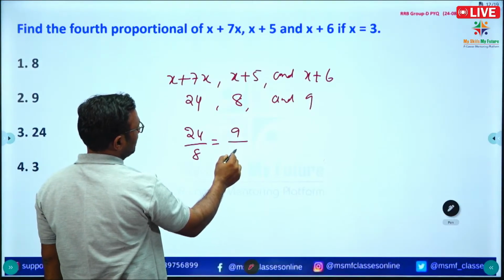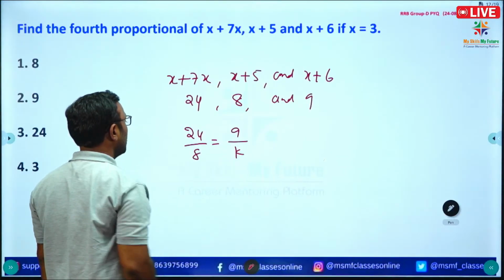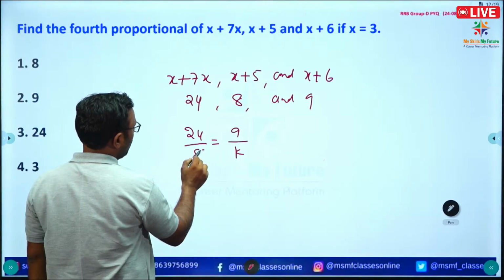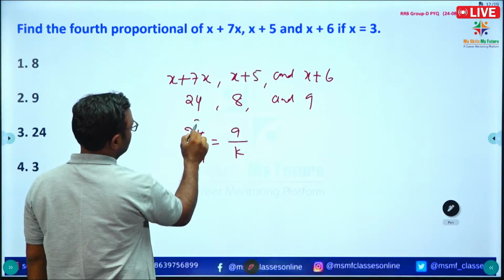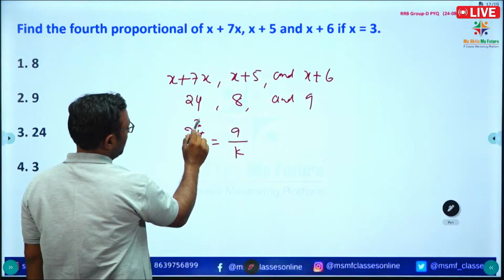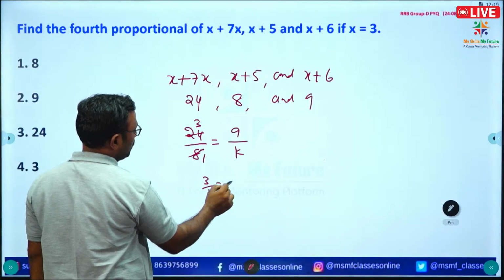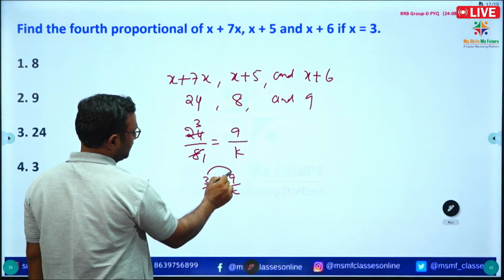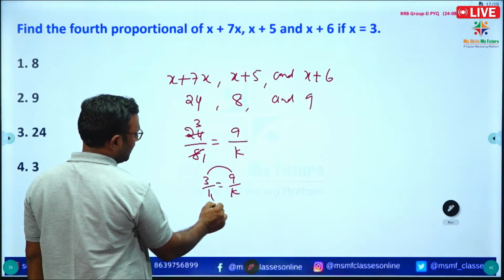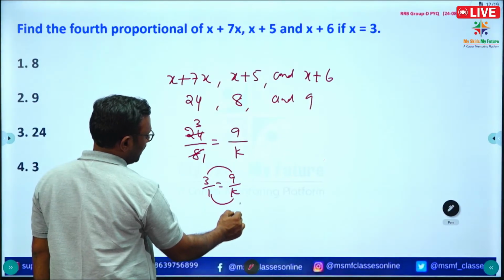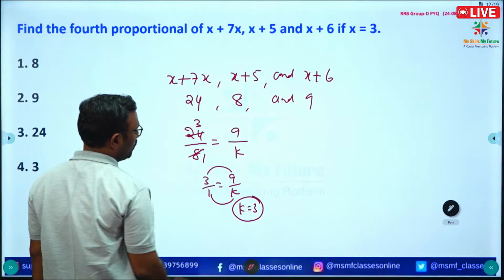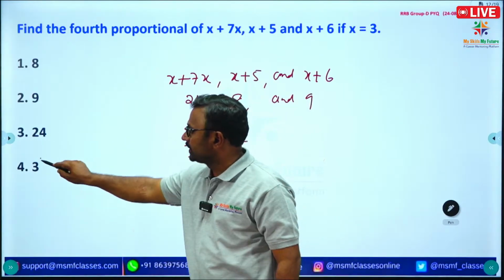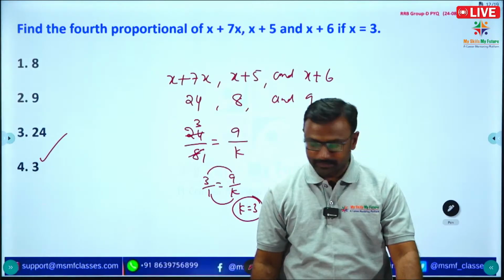So I am taking this as some k. See that I am converting 24 by 8 into 3 by 1 is equal to 9 by k. In the place of 3, we are writing 9, 3 threes. In the place of k, we can write 1 into 3, k is equal to 3. So what is the fourth proportional? 3. Option 4 is correct. Next question.